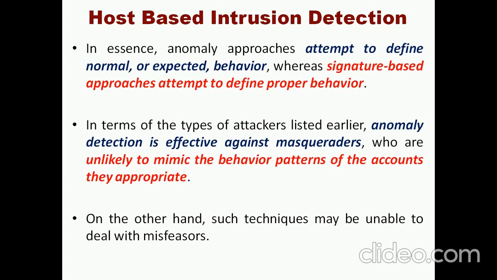In the anomaly approach, we attempt to define the normal or expected behavior, whereas the signature approach is based on defining only the proper behavior.